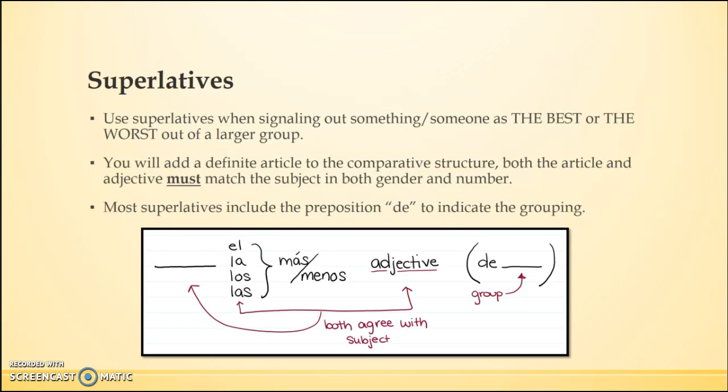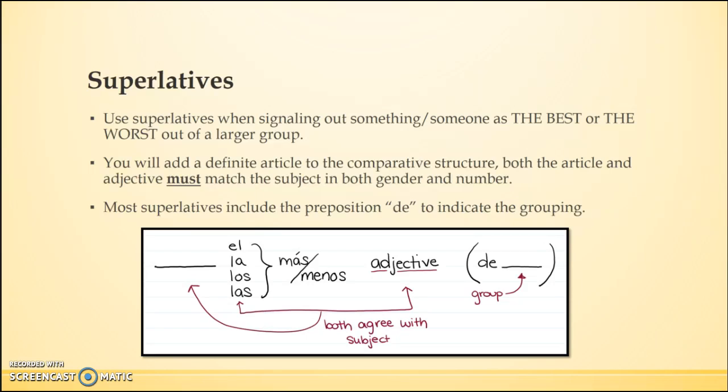The first thing is instead of más menos adjective que, the que switches to a de, because that's going to be introducing the group. You're looking at this whole group and naming one person as the best, the worst. The other thing that will change in the structure is that you must have a definite article in front of the más menos. And this has to agree with the original subject, because you are literally saying the most intelligent, the least creative. So you're putting in the word the. And the word the is an article, and it has to match the original subject.